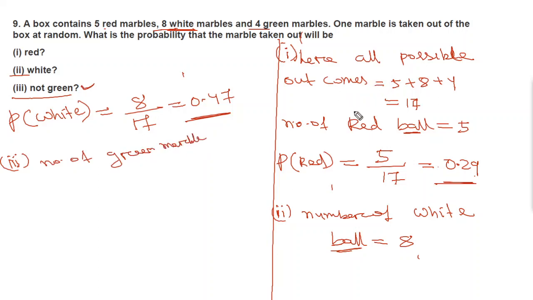These are marbles, not balls. The number of green marbles is 4, so the probability of green marble is equal to 4 by 17. You don't need to find 4 by 17 as a decimal, just write 4 by 17. Now we have to find P of not green.